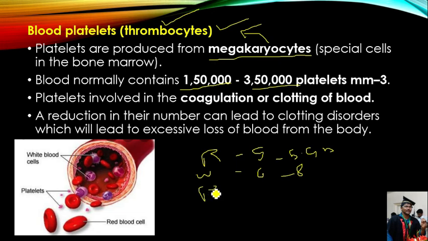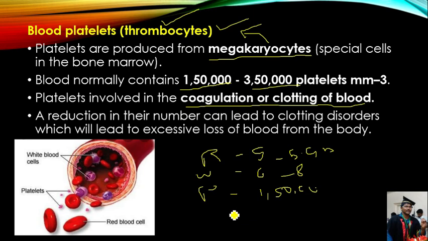The number of platelets in 1 cubic mm of blood is 1,50,000 to 3,50,000. Platelets are involved in coagulation or clotting of blood. What is the coagulation or clotting of blood? When there is any injury on our body, blood will come outside from the body. That blood loss will be stopped within 2 to 3 minutes because of the formation of a solid clot on the wound. That is called coagulation or clotting of blood.